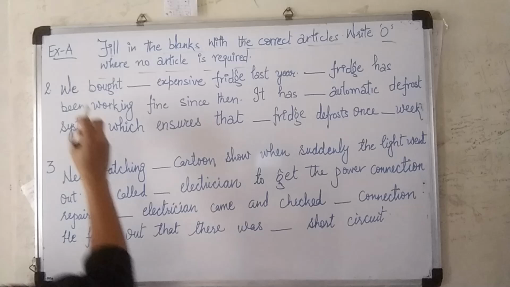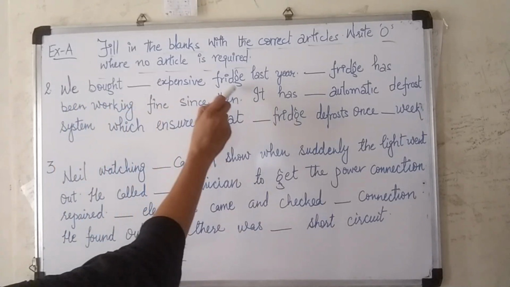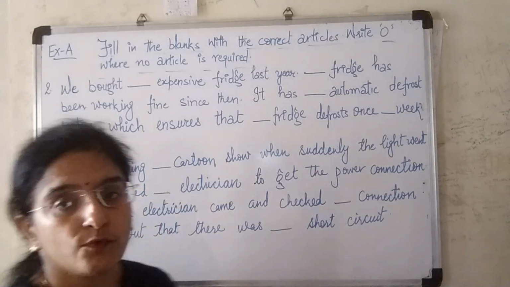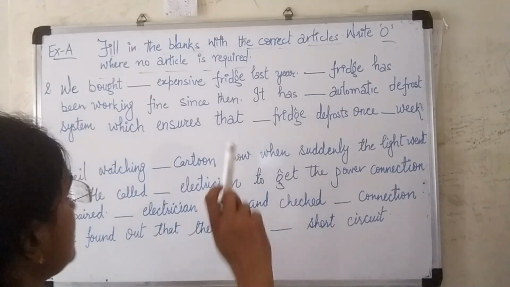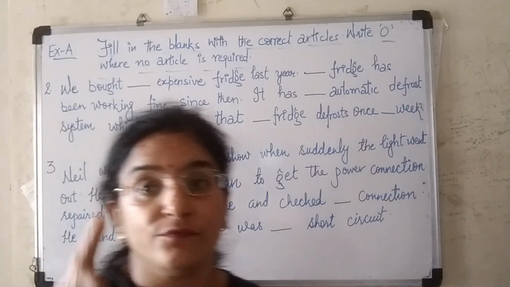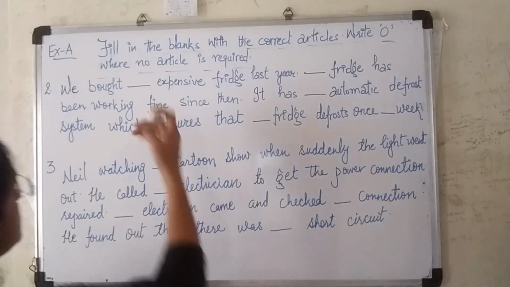So let's see the first blank. We bought dash expensive fridge. Fridge is a noun and it is written just after the blank. So what should we write? We should write an expensive fridge. Why?